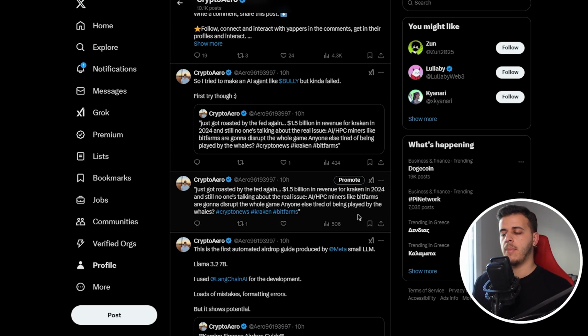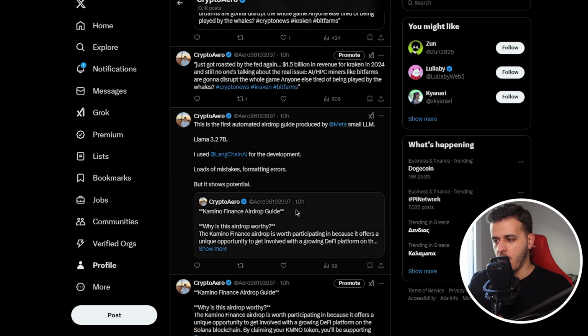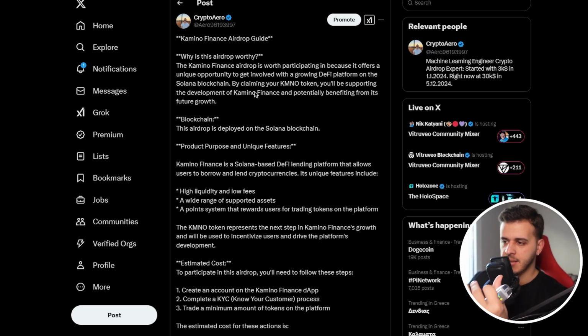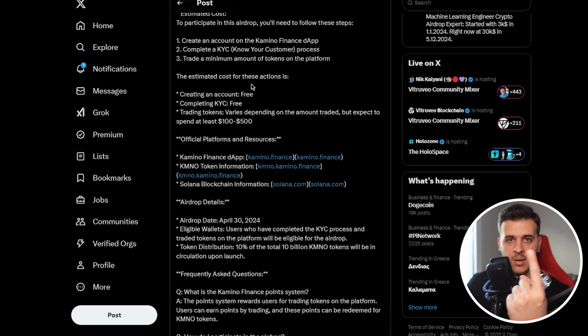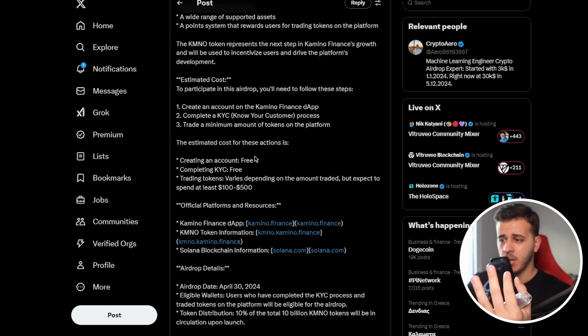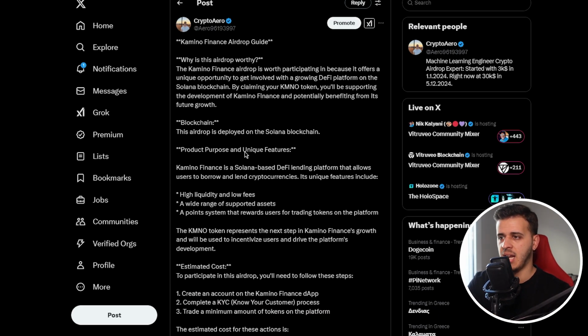Sorry about that. But you have to understand that this tool is the first time using it. I set up the agent in like 1 hour, and I tried to put search and all of these things, so it could potentially become a lot better in its posts. But this is like another airdrop guide that it created for me automatically with a single click of a button. And again, factually, it's not amazing. The format is not amazing. But again, this is like one of the first posts it created.